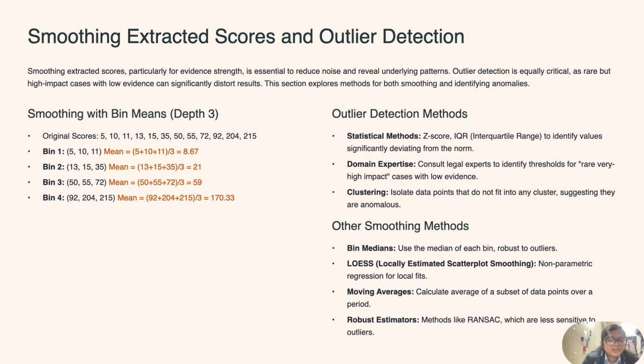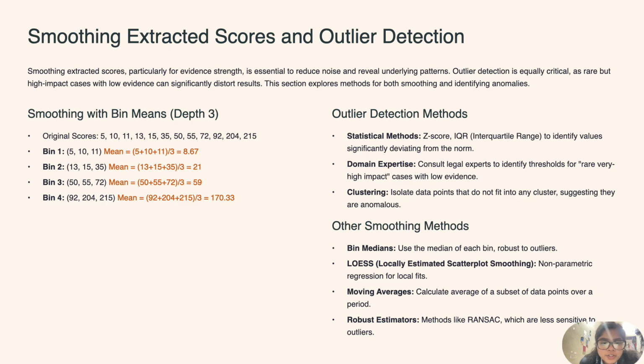Smoothing with bin means, depth 3. So here is the data set, and we have chosen 3. We have made 4 bins, each having 3 data values, and we have calculated the mean of every bin. Here is what the bins look like. You can see this is smoothing with the bin means method.